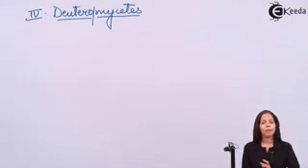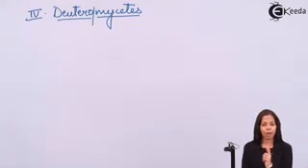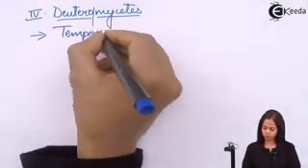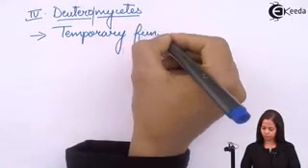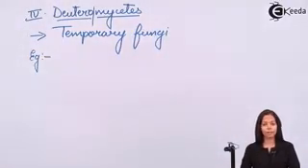So, temporarily they remain what they are, but later they have to choose one life out of the three fungi which I taught you before this. That is why they are called as temporary fungi. The example of deuteromycetes is alternaria.